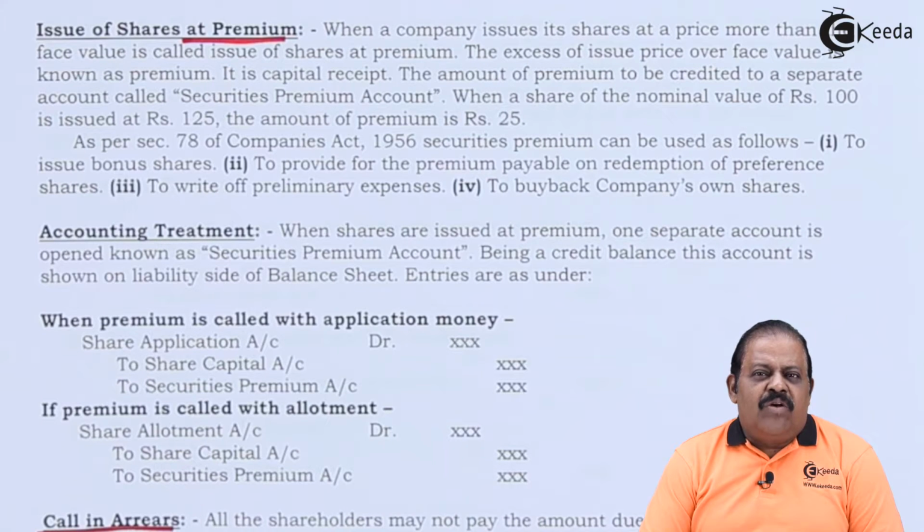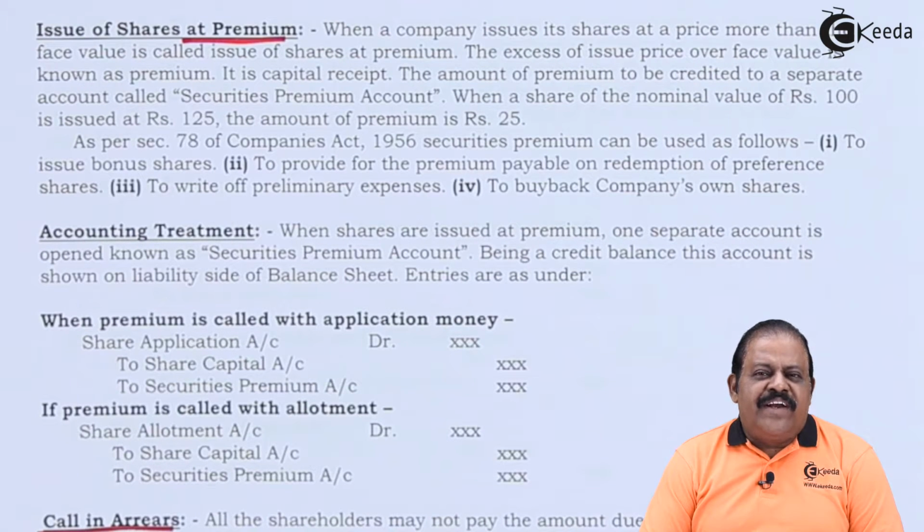The company requests the shareholder again and again by sending reminders for making payment of calls in arrears. Finally, the company decides to cancel these shares by sending a notice of forfeiture. The amount already paid by the shareholder is not refunded to him as punishment, which becomes profit for the company, and it is credited to the share forfeiture account.